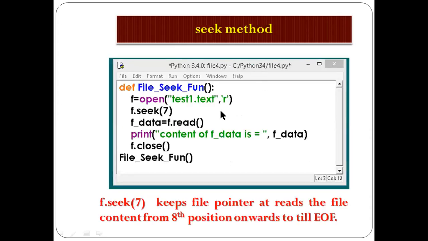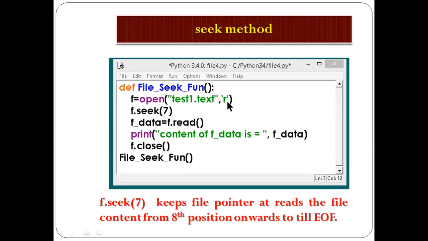See the example of that. def file, this function name is different from the previous one. This is a file name, just the file name is changed. And f = open with the file name in readable mode.